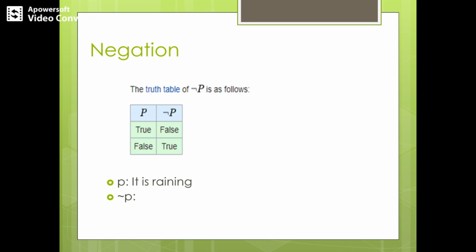Let's say we denote a proposition P as "it is raining." How do we say ¬P? We say it as "it is not raining." We use the connective not while writing the proposition. So if P says it is raining, ¬P will say it is not raining.